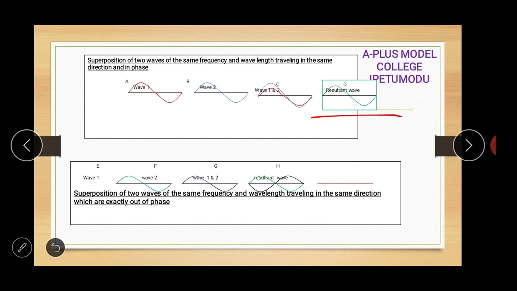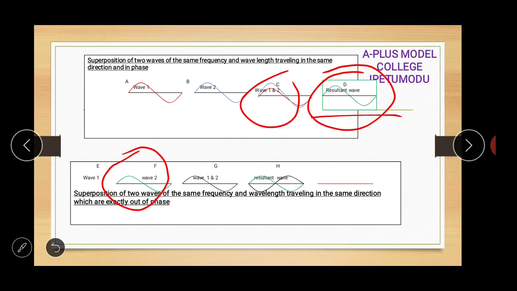Look at this now: superposition of two waves of the same frequency and wavelength traveling in the same direction. Now, superposition of two waves with the same frequency traveling in the same direction that are out of phase. This one is out of phase, this one is in phase.